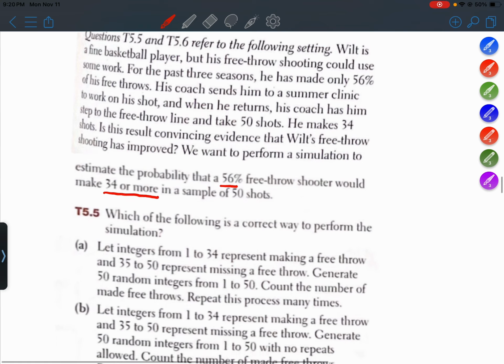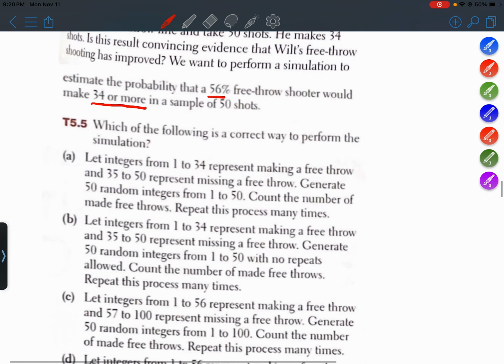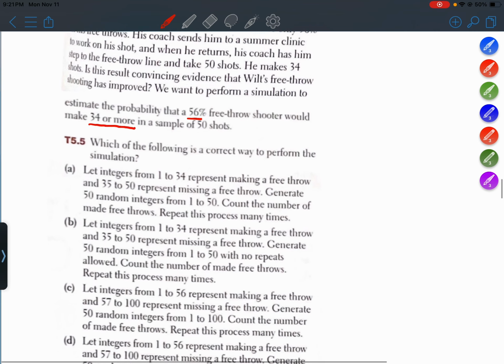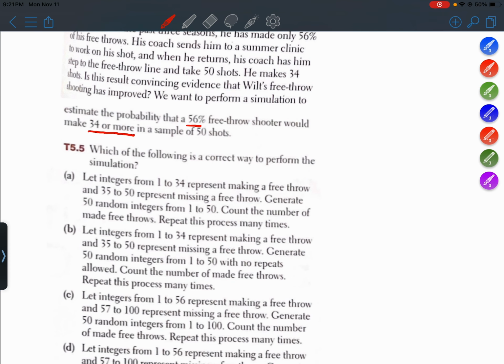Okay, so question 5, which of the following is a correct way to perform the simulation? A: Let the integers from 1 to 34 represent making a free throw, and 35 to 50 represent missing a free throw. Generate 50 random integers from 1 to 50. Count the number of made free throws. Repeat this process many times.